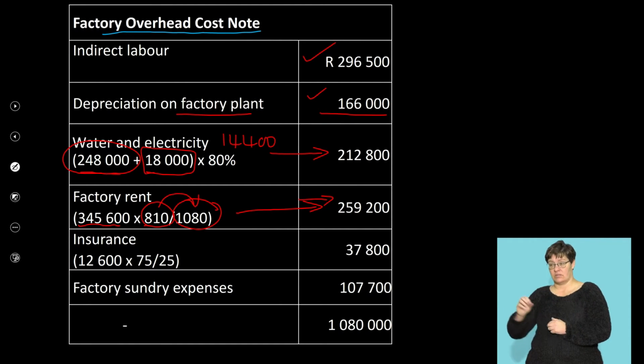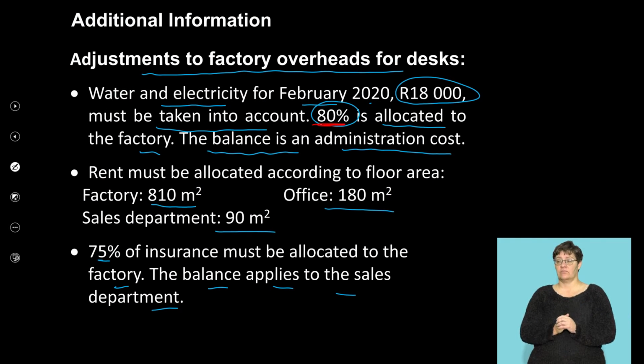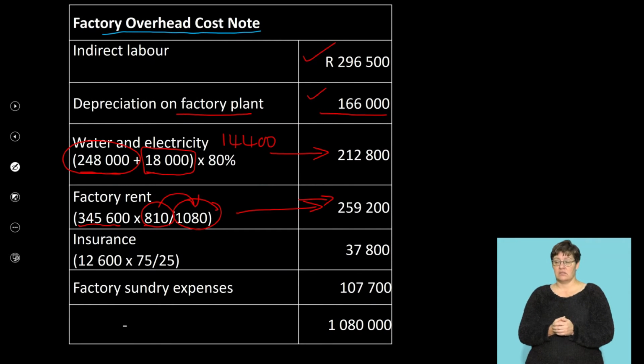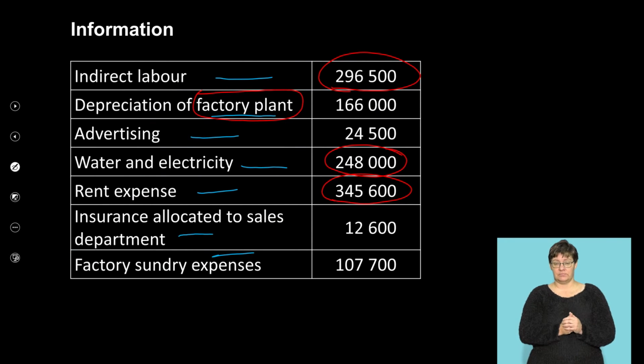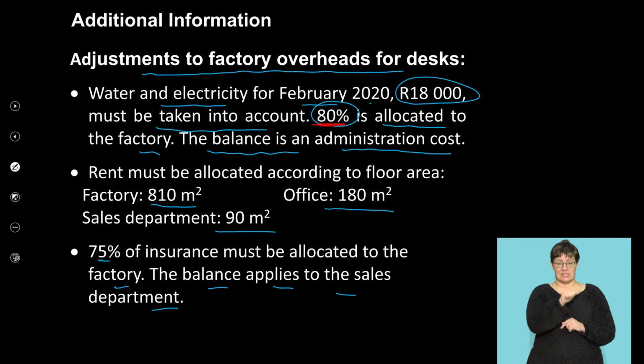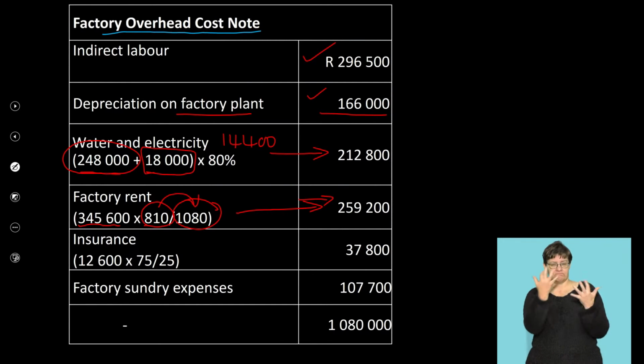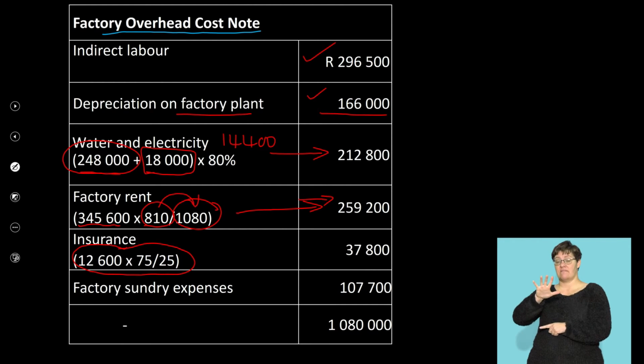Okay. The next one was the insurance one. What were we told about the insurance? Let's look at the insurance. 75% of the insurance must be allocated to the factory. The balance applies to the sales department. Now in terms of my information, I'm told here that insurance allocated to sales was 12,600. So here, if you're doing your calculation, notice that the 25% was equal to the 12,600. You wanted the 75%. Therefore, you take the 12,600 times 75 over 25.